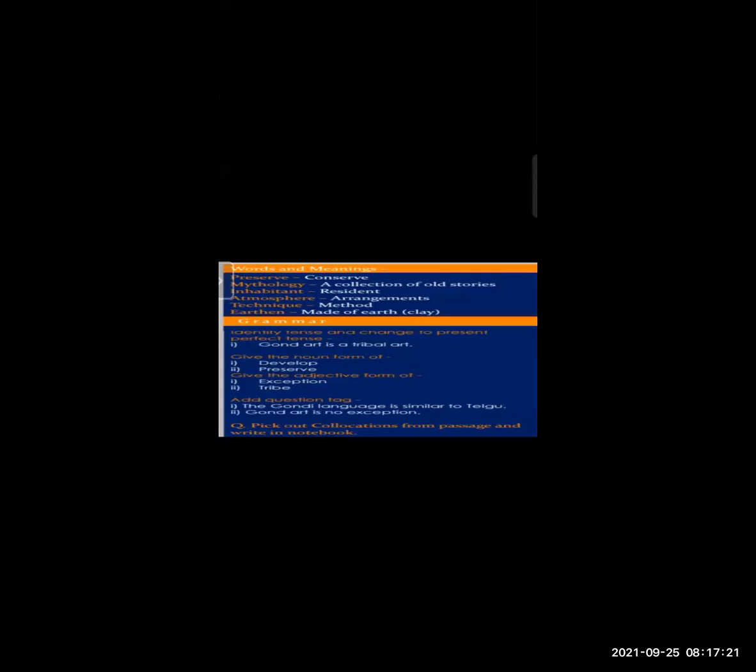Here are some questions. Let's see. There are some hard word meanings. Preserve means conserve. Mythology is a collection of old stories. Inhabitant means resident. Atmosphere is the arrangement. Technique means method. And earthen means made by earth, called clay or soil.